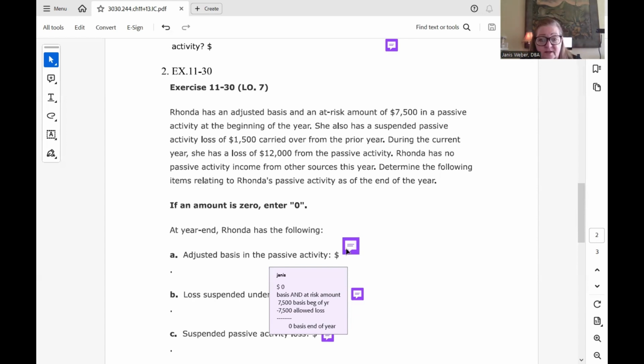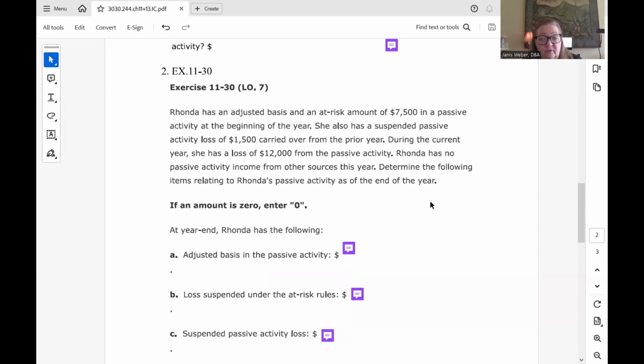Okay, let's just take a look at it. She has no basis in the activity because, again, for a passive activity, the at-risk basis is the same most of the time as just the tax basis. So the basis and the at-risk amount is $7,500 at the beginning of the year. And then she was allowed a $7,500 loss because that's the limitation. That was the most she could take. So for at-risk purposes, she had zero basis at the end of the year.